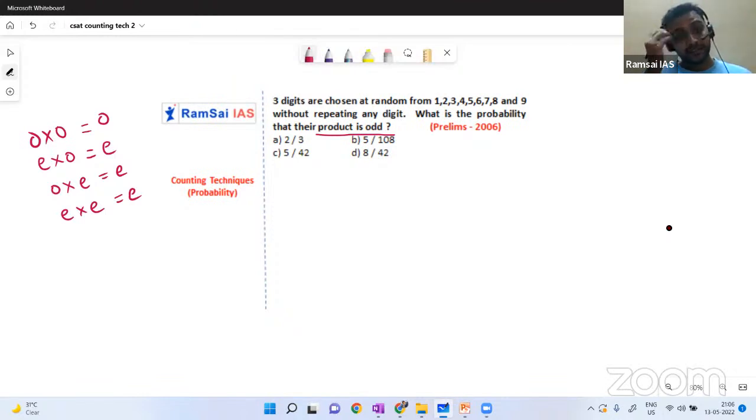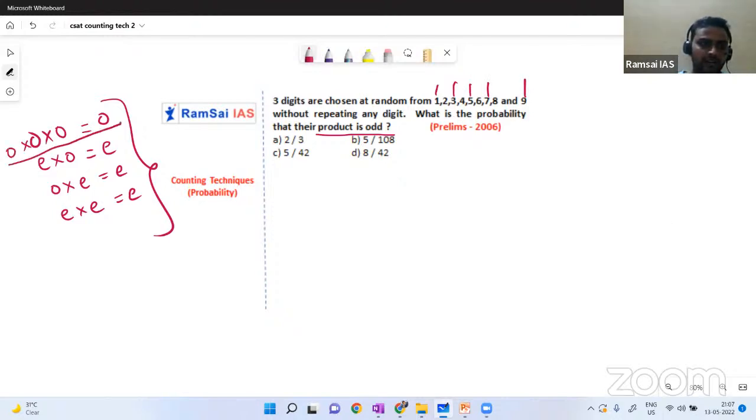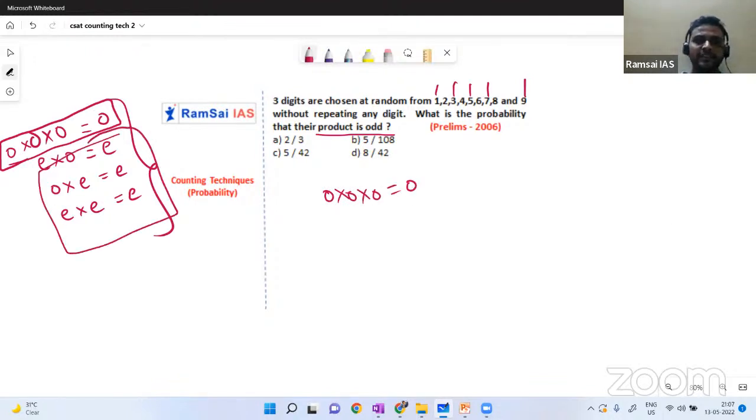Okay, 3 digits should be selected randomly. When I consider these 2 numbers, then this is the case. But when I consider 3 numbers, then we will see how it can happen. 3 digits are selected at random. Okay, now 1, 2, 3, 4, 5. Similarly, when we have only odd, then only the product will be odd. And in any remaining case, the product will be even only.